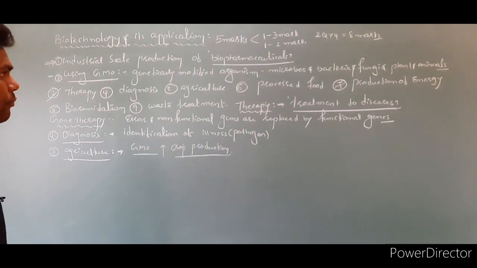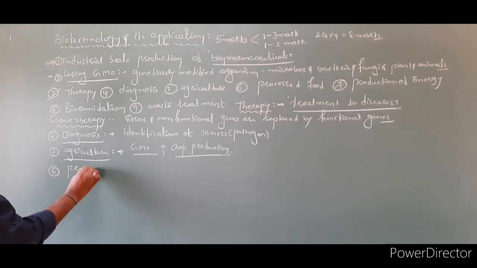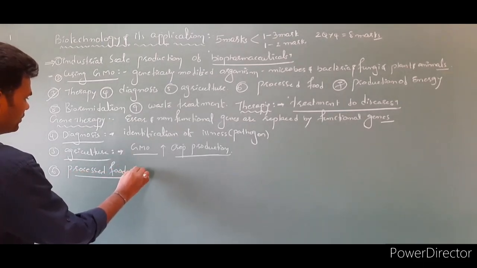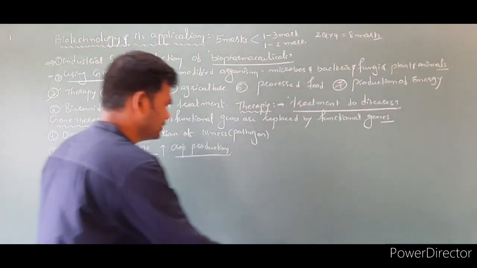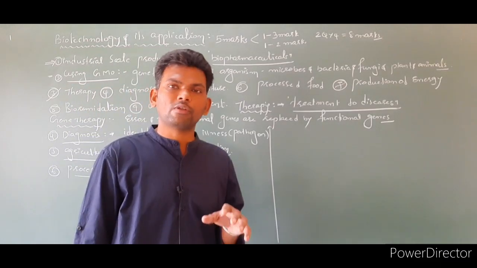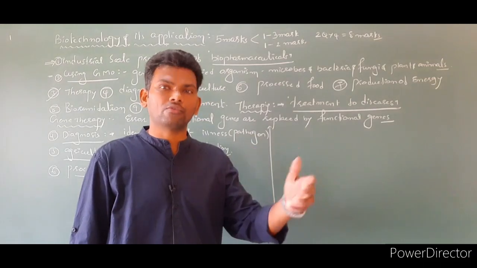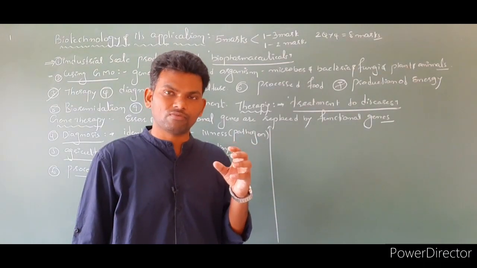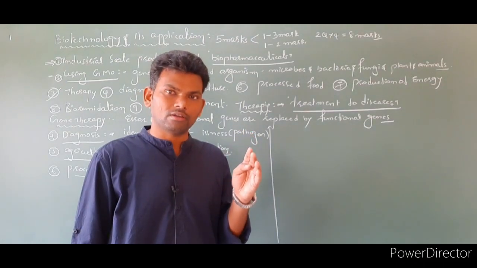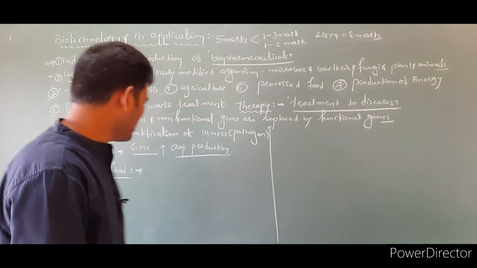And the next one is processed food. Here, in processed food, generally, it is a transformation of agriculture products into food, or food from one form to another form. The main aim of processed food is storage, increasing the quality, and elimination or removing of toxic compounds as well as preservation. Let's write the point.